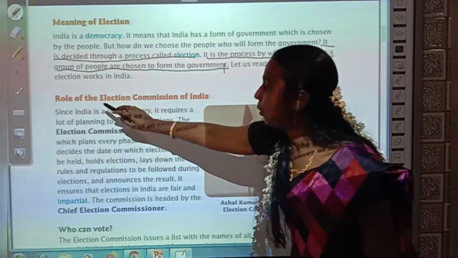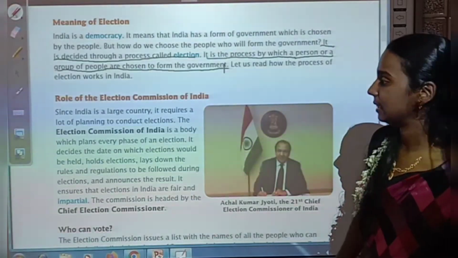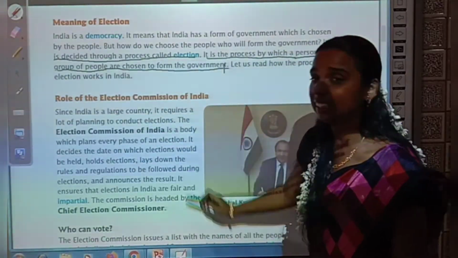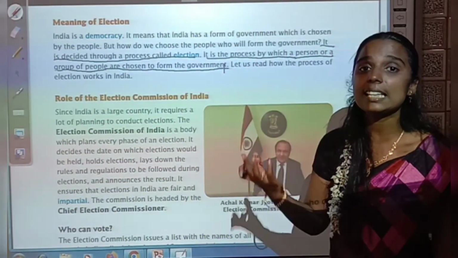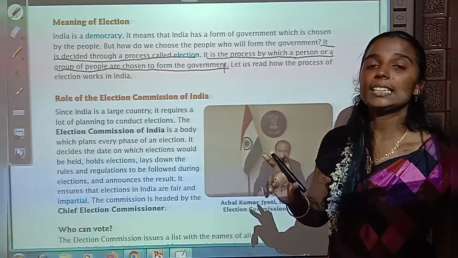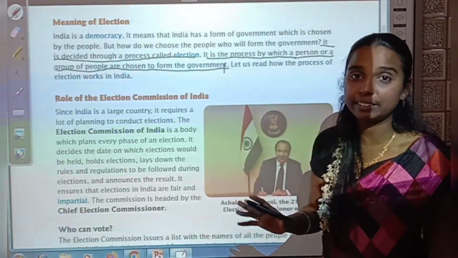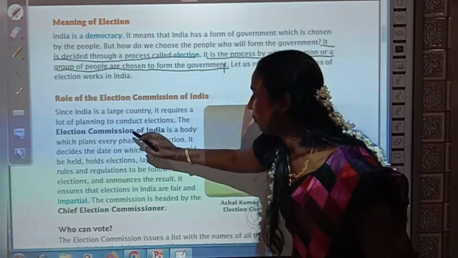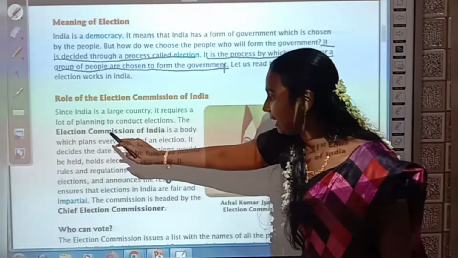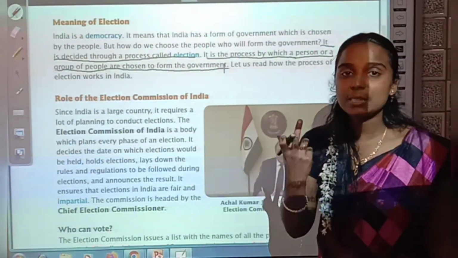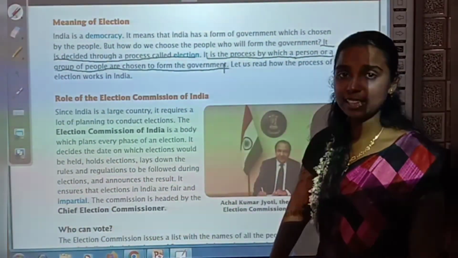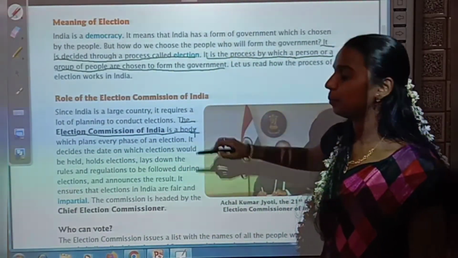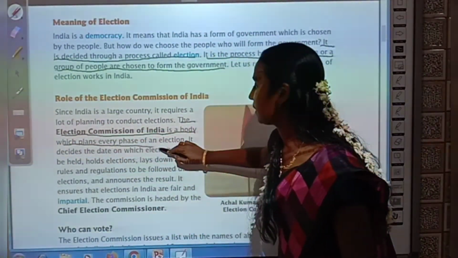Okay. See now, role of the Election Commission of India. Okay. See, since India is a large country, it requires a lot of planning to conduct elections. So we know, right, our India is the 7th largest country in the world and it is the 2nd most populous country in the world. So it needs a lot of planning to conduct elections. Okay. So the Election Commission of India is a body which plans every phase of an election. Okay. So who is planning for our election? The Election Commission of India. Okay. Underline this line. The Election Commission of India is a body which plans every phase of an election.